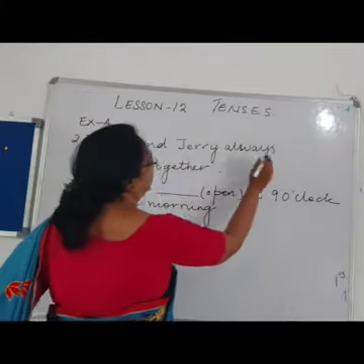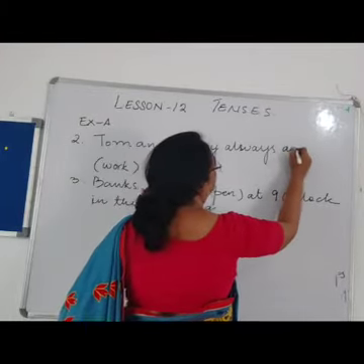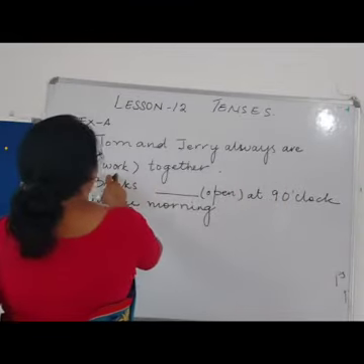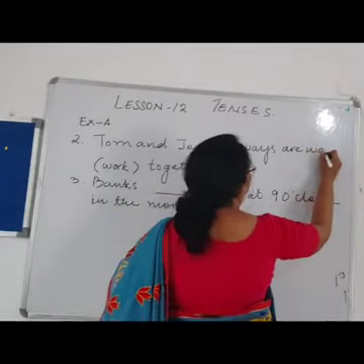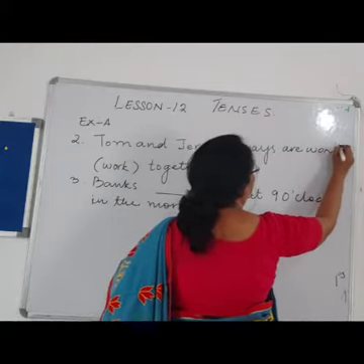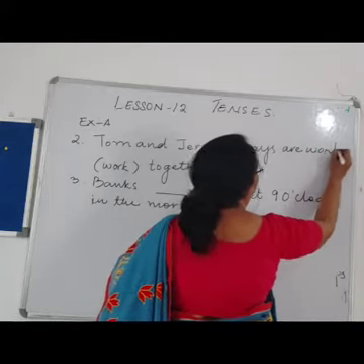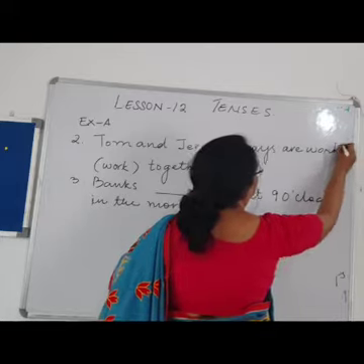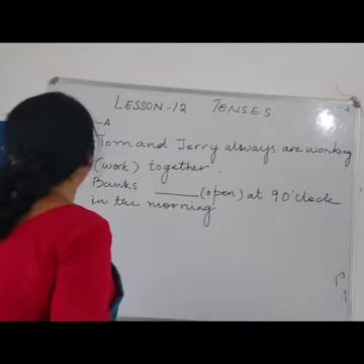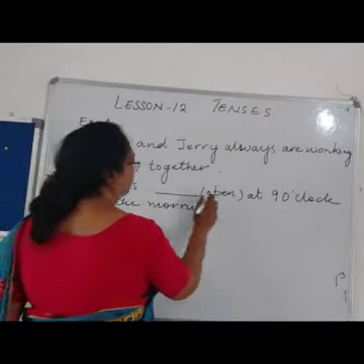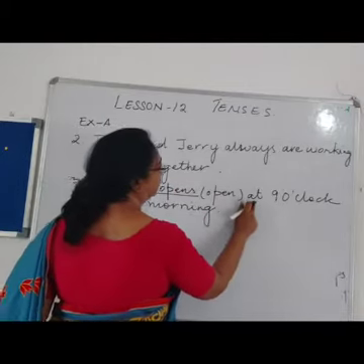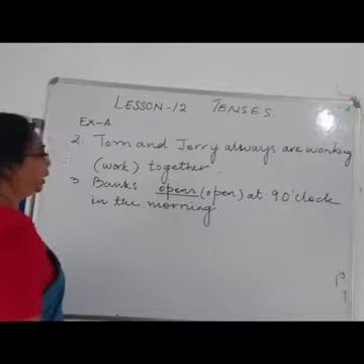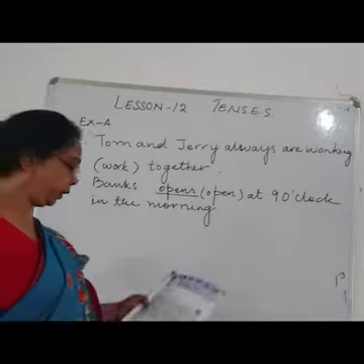There are 2 persons, so it is plural. The verb will be are. You write over here, are working together. Right. Number 3, banks open at 9 o'clock in the morning.